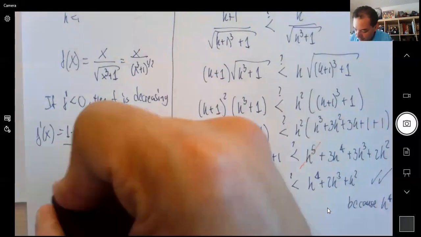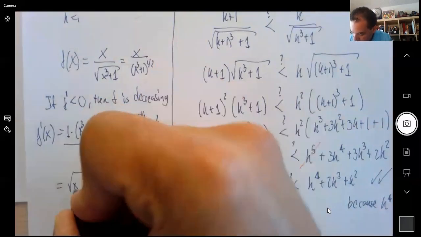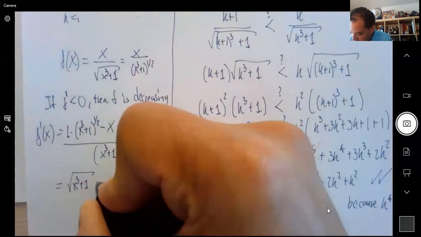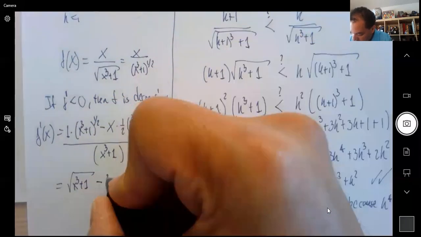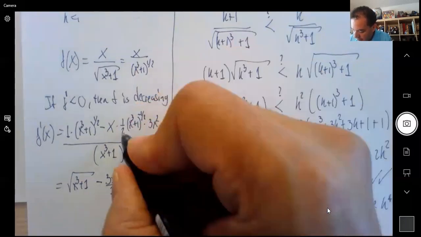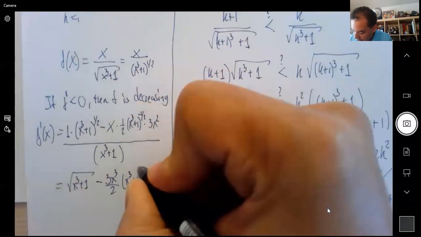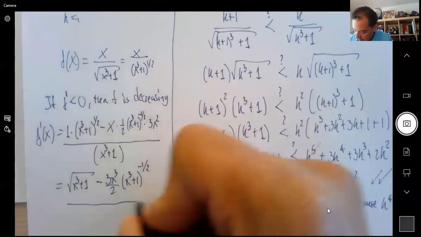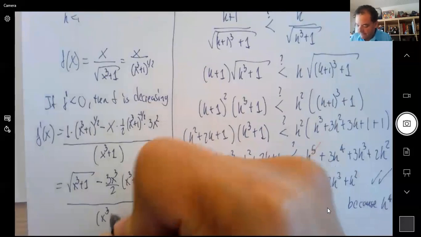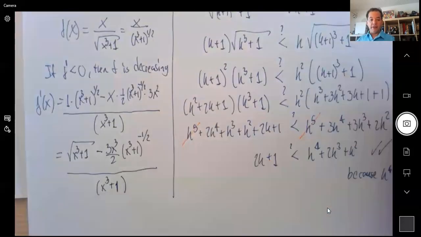Now let's simplify this. This will be square root of x cubed plus 1 minus 3x cubed halves, the 3, the 2, the x's, and times x cubed plus 1 to the negative 1/2 divided by x cubed plus 1. All right, and now I need to know if this is positive or negative, right?